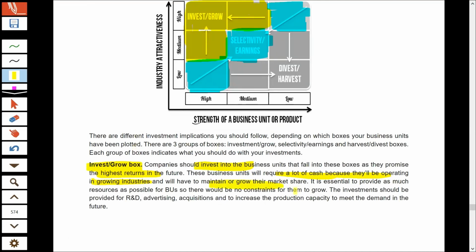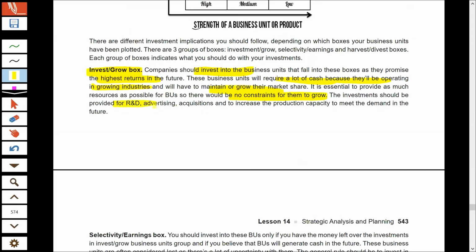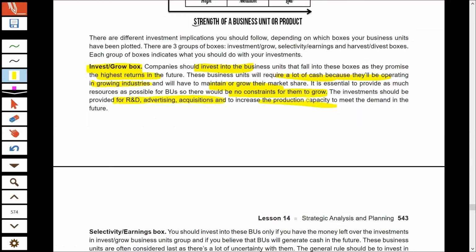And to maintain that kind of share and to earn as much as possible, you have to invest so that these businesses continue to grow without restraint. You have to invest in research and development, advertisement, acquisition, and increase your product capacity to meet the demand of the future.